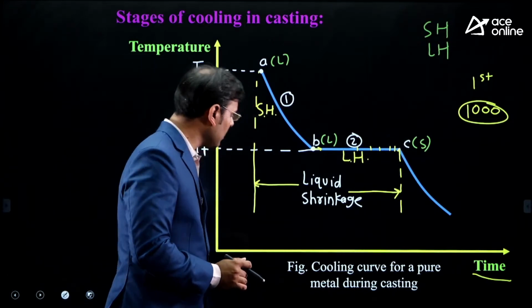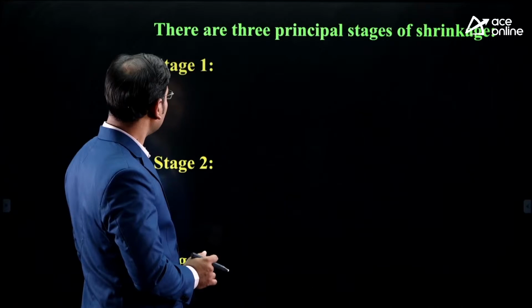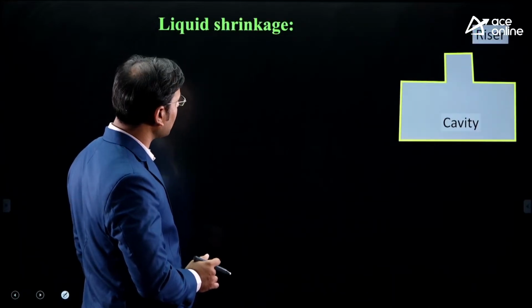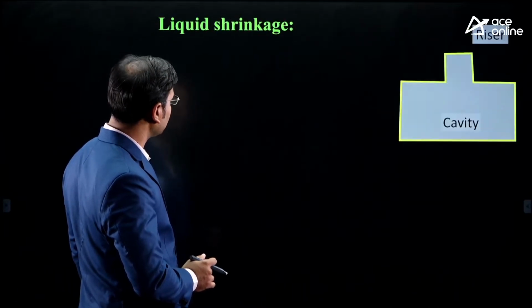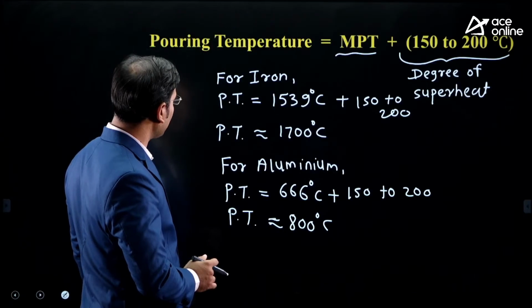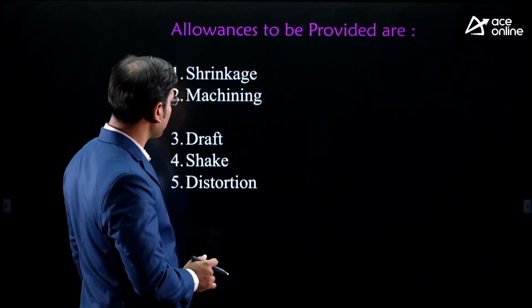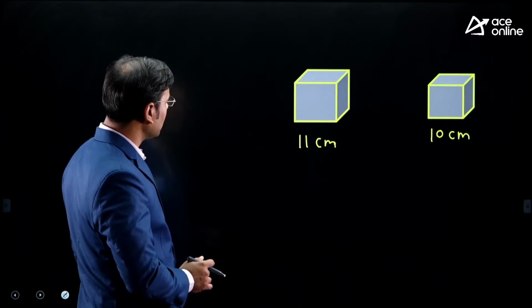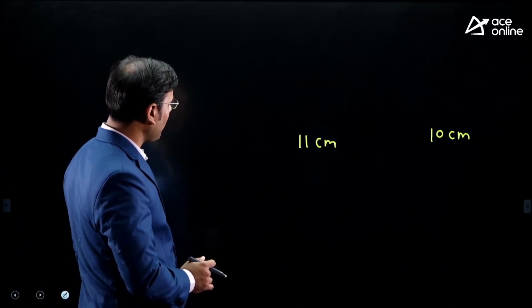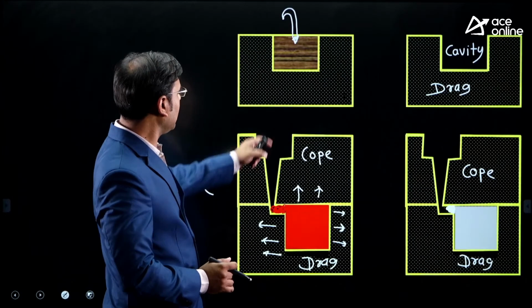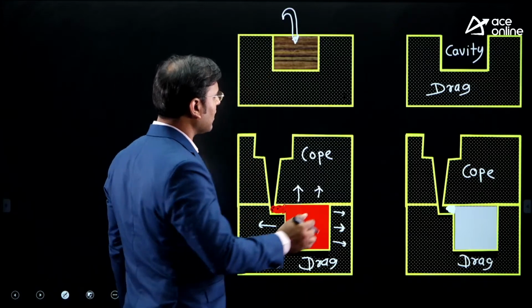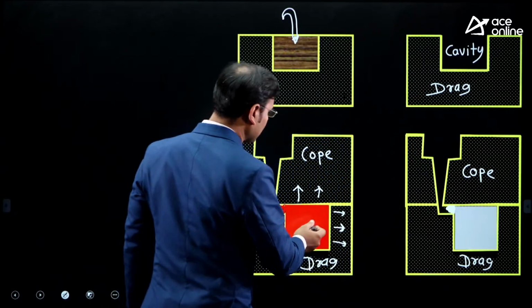Then my question is, if it is there for both stages, then just see in the diagram. What I said here is this size is 12 centimeter, the cavity size is 12, and this is also 12.